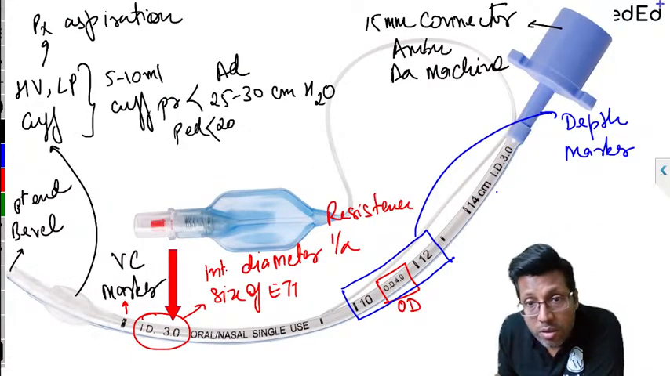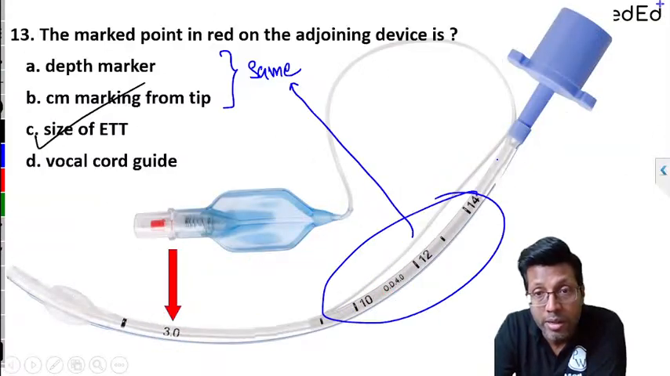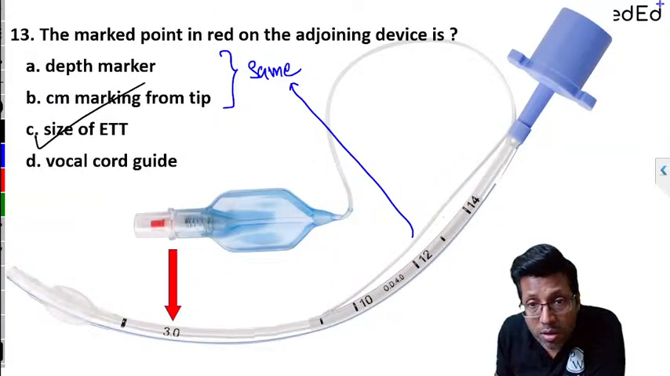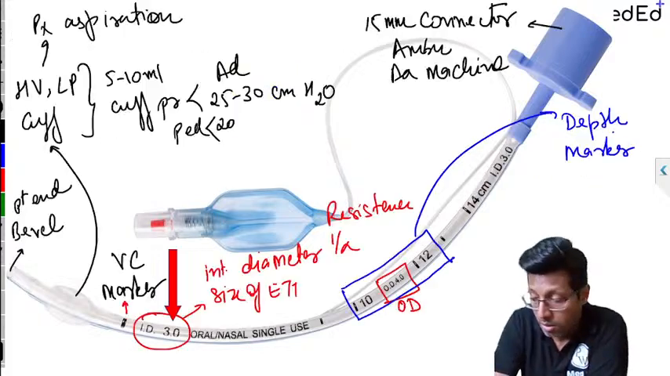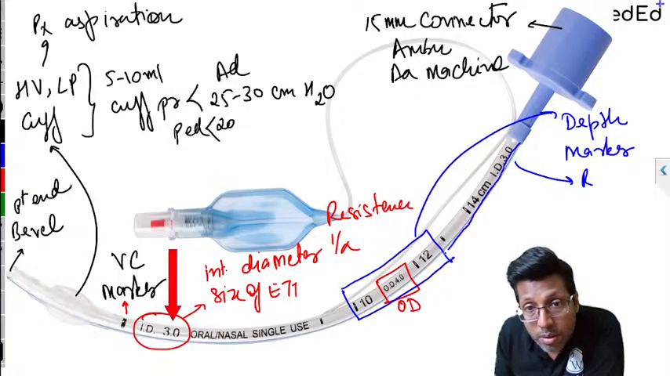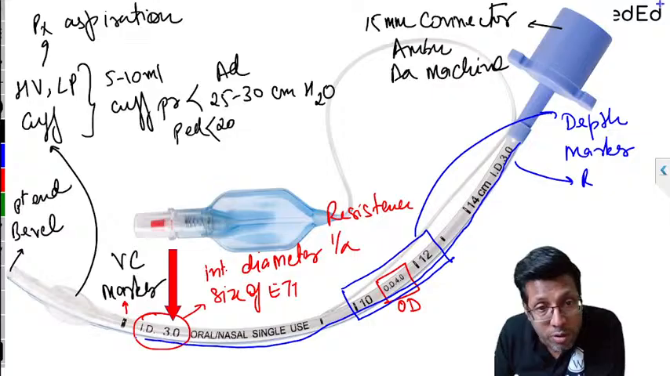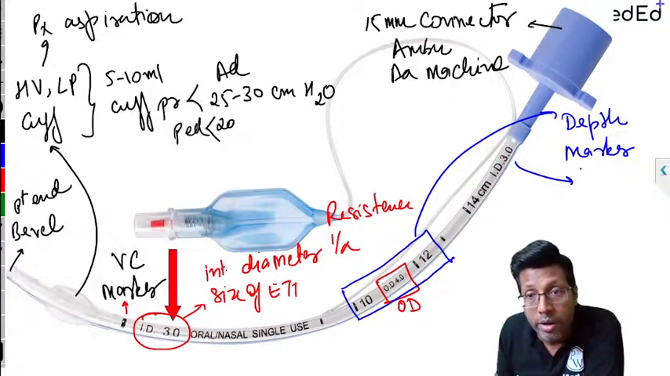There's another line, and I don't know if it's clearly visible or not. Can you see there's a blue line? That's a radio opaque line that you see on the X-ray. A blue line passes all through the tube to the tip. You can see it over here also, right? That is called the radio opaque line.